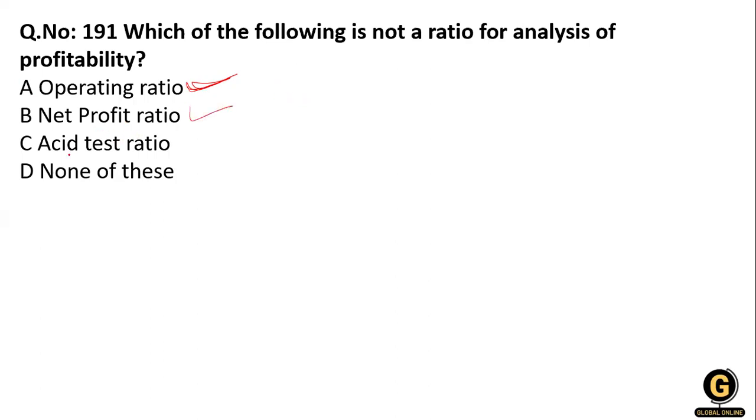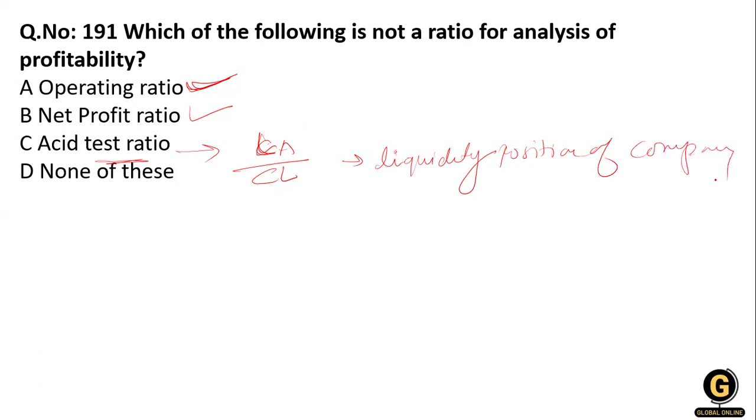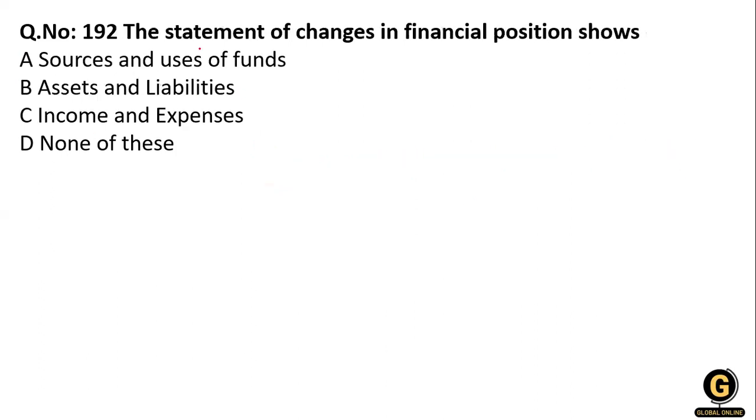The acid test ratio is not a profitability analysis, because we calculate it with liquid assets minus current liabilities. So it shows the liquidity position of the company. Clear?